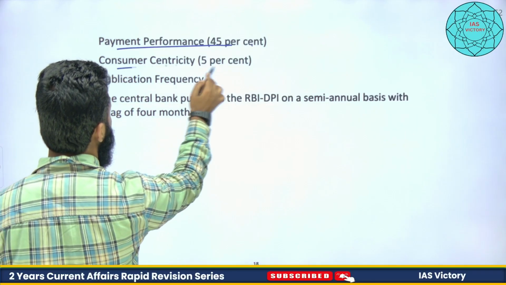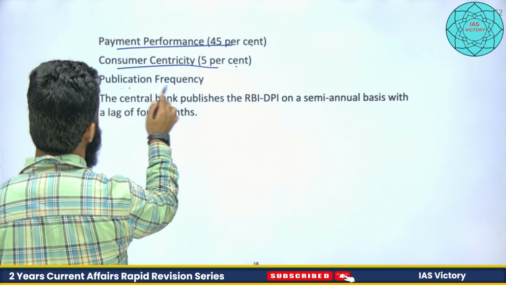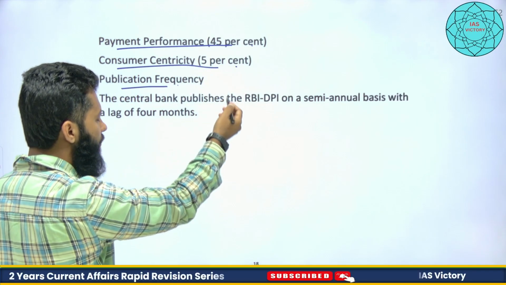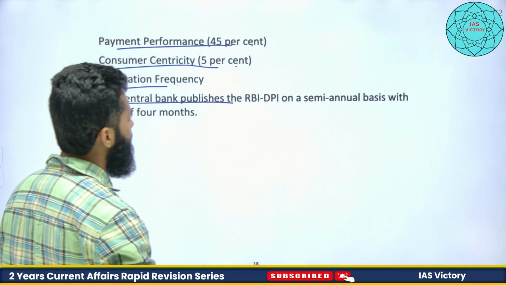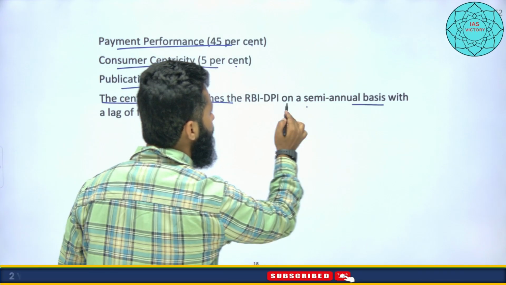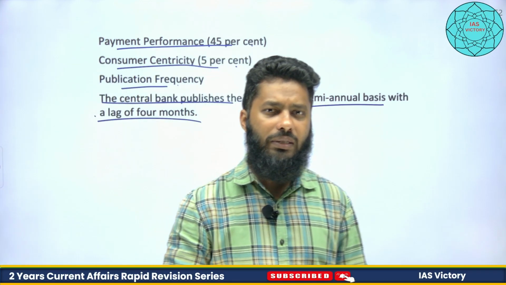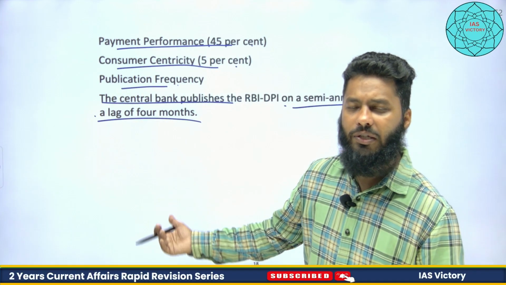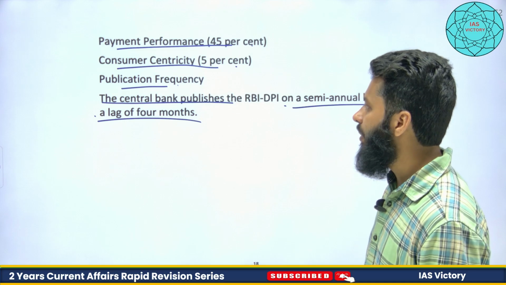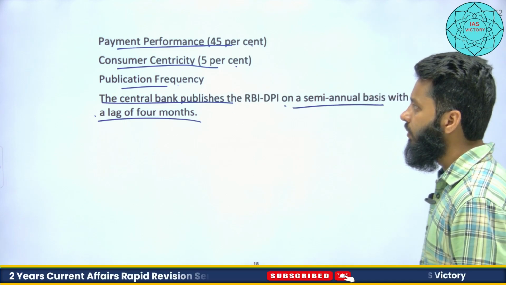Consumer centricity 5%. Now the publication frequency with respect to the index: the central bank publishes the RBI DPI on a semi-annual basis with a lag of 4 months. So 4 months lag will be there in the data when it is being published in September. So the data will be from the month of May or June.